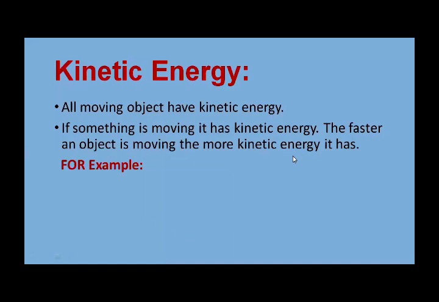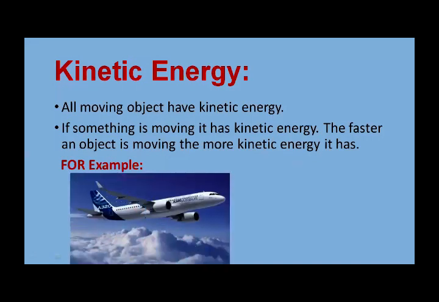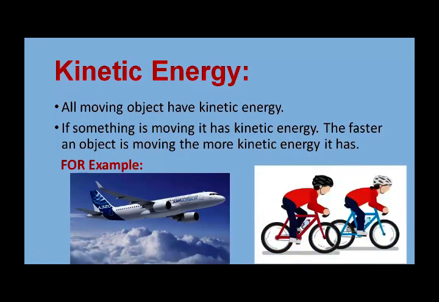Like that, for example, aeroplane. An aeroplane flying through the air has more kinetic energy than a person riding a bicycle. So, the faster an object is moving, the more kinetic energy it has. Like aeroplane moving faster, so it has more kinetic energy than a person riding a bicycle. Okay, so all moving objects have kinetic energy. Have you got it? All moving objects have kinetic energy.